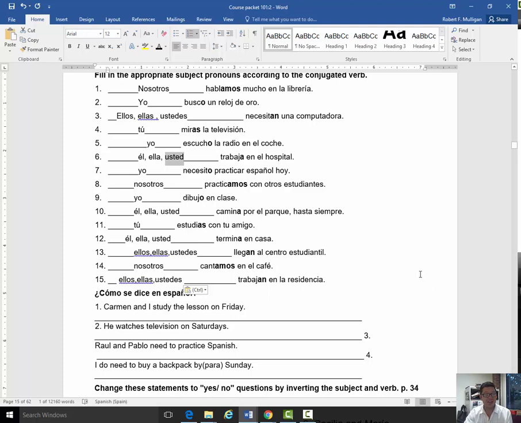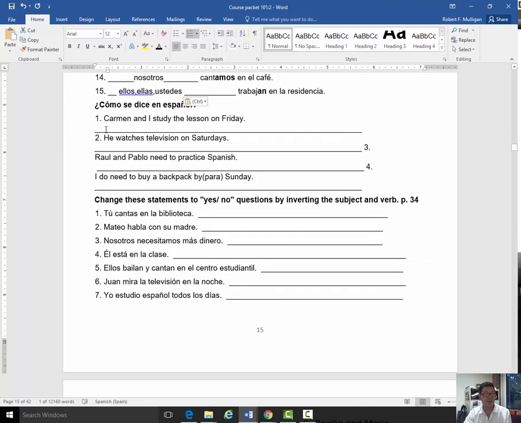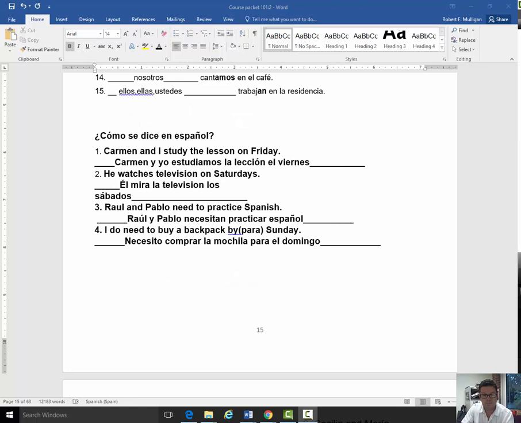Next, let's take a look at this next exercise. We're going to say this in Spanish. So Carmen and I study the lesson on Friday. The word order is going to be very convenient. So why don't you go ahead and give this a try. Alrighty, in this exercise we're just translating the sentences, right? Carmen and I study the lesson on Friday. The word order is beautiful. Carmen and I, so it's the we form. We study. Estudiamos la lección el viernes.